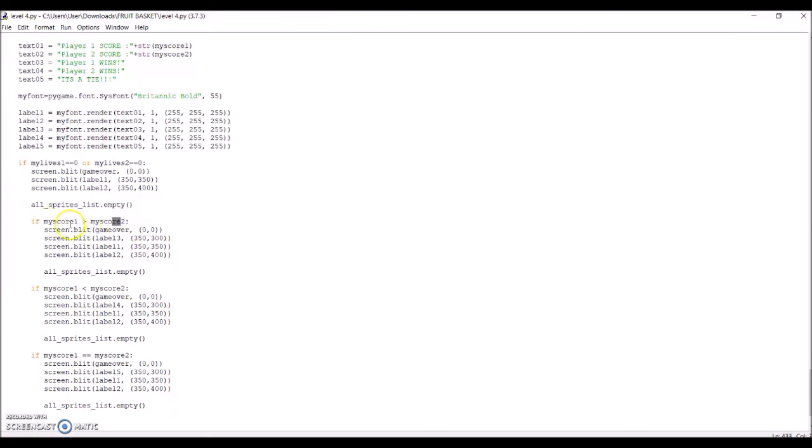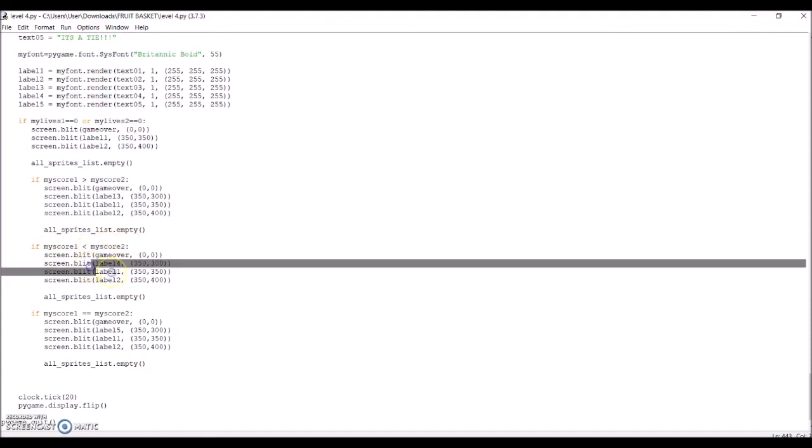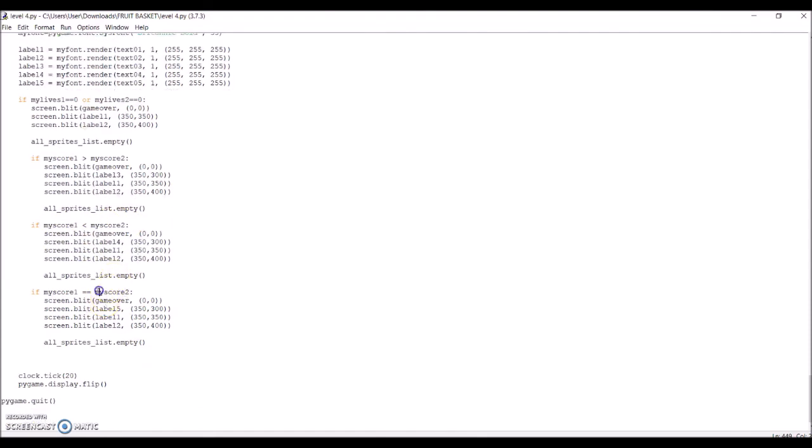Alongside it, another code will act if player 1's score is more than player 2's. This action is the same as above, but another text declaring player 1's victory will be displayed. If player 2 scores more than player 1, the text declaring player 2 wins will show up. If neither of them is true, the text saying that it's a tie will be displayed instead.